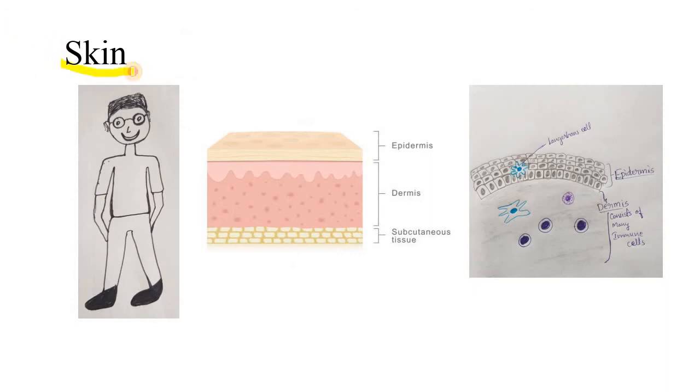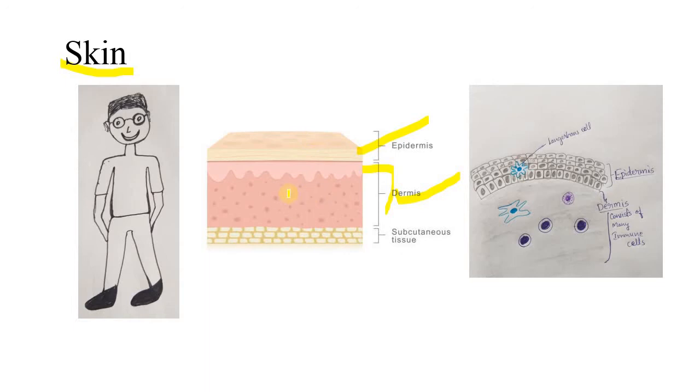Skin is made up of a thin layer called the epidermis and a thick layer called the dermis. The epidermis consists of tiers of epithelial cells, and these epithelial cells secrete a variety of antimicrobial substances, which are antibacterial in nature.